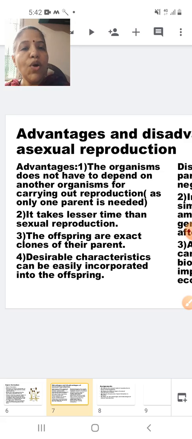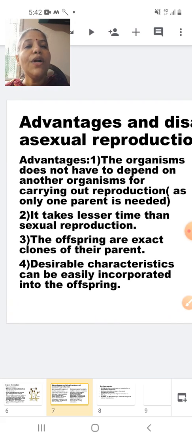Okay. Advantages: the organism does not have to depend on another organism for carrying out reproduction, as only one parent is needed. It takes lesser time than sexual reproduction. The offspring are exact clones of their parent. Desirable characteristics can be easily incorporated into the offspring. So these are the advantages of asexual reproduction.